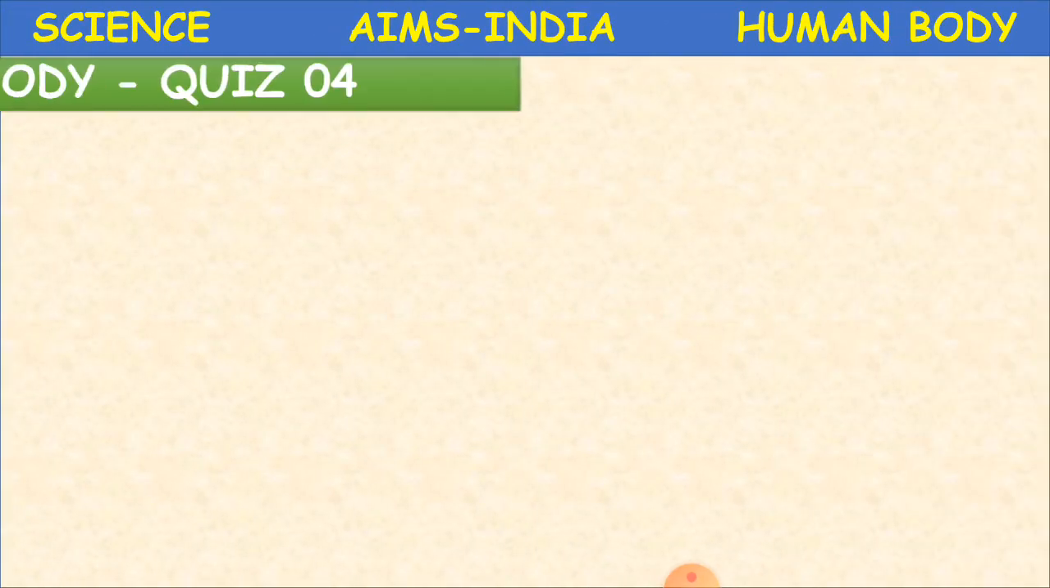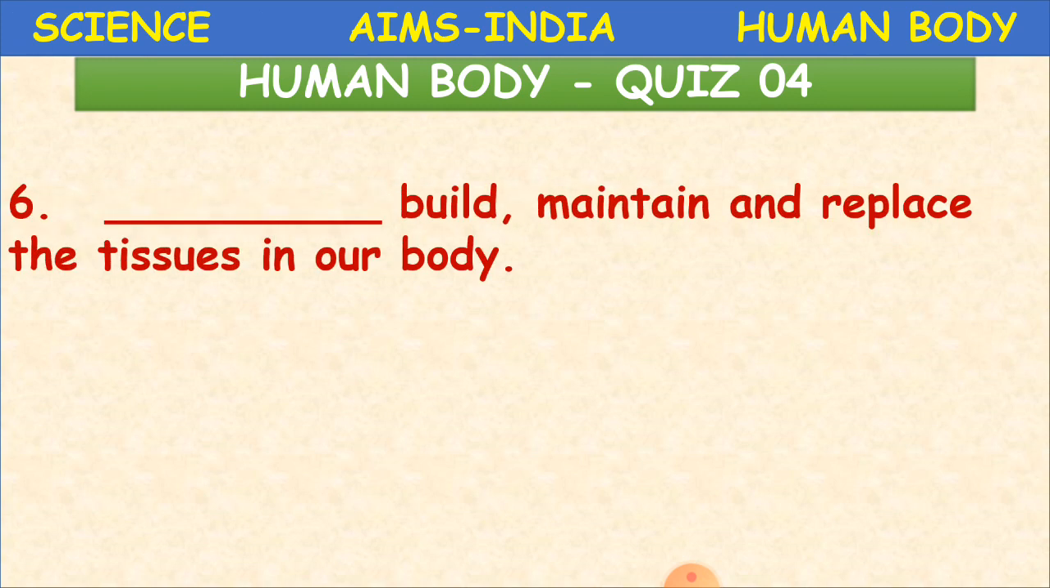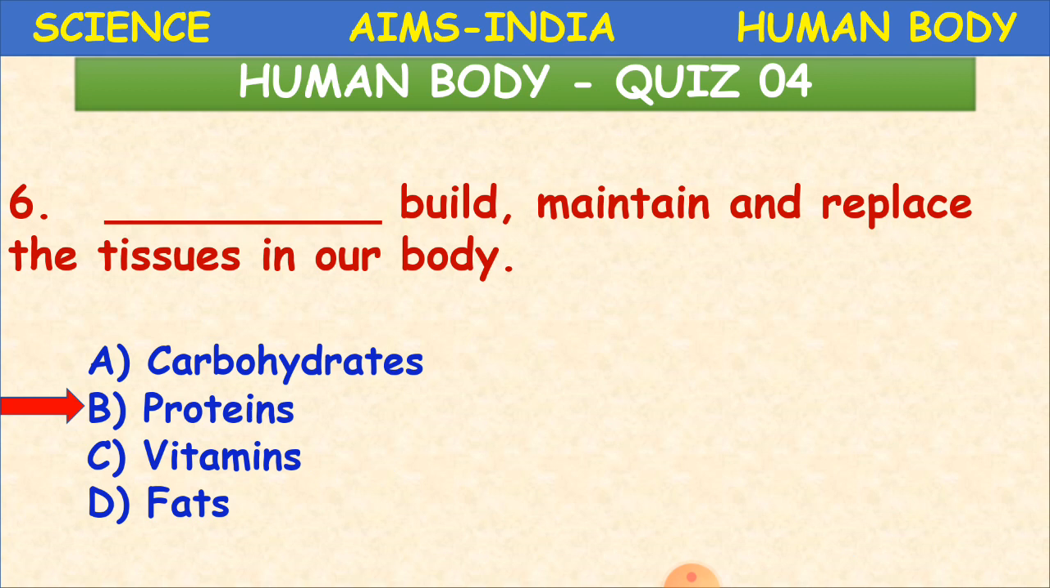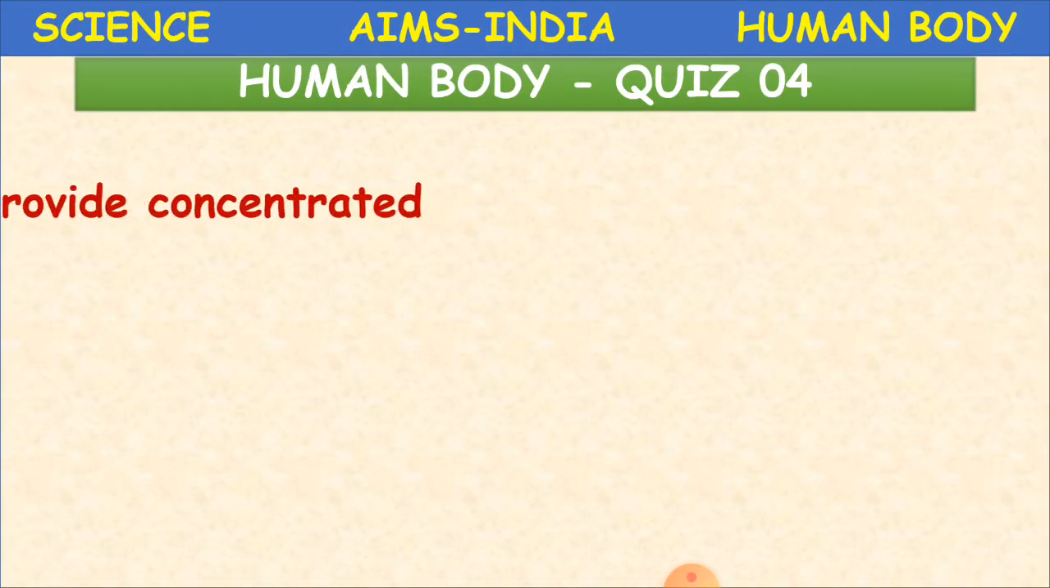Okay, children. Now, the next question. Dash build, maintain and replace the tissues in our body. What are they? A option is carbohydrates, B proteins, C vitamins, and D fats. Yes, what is that? It is proteins. So proteins build, maintain and replace the tissues in our body. So we'll move on to the next question.